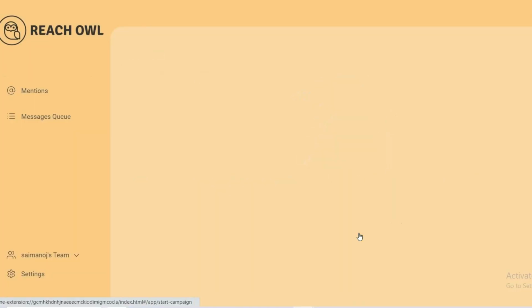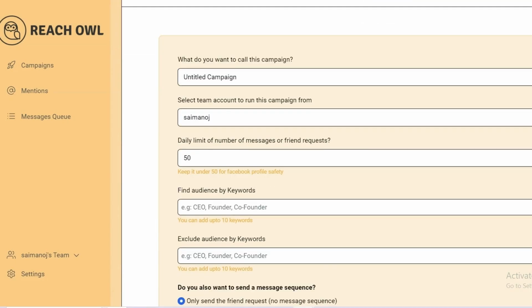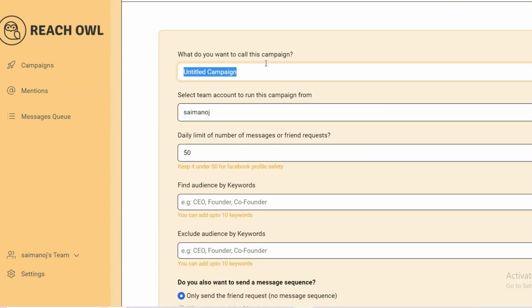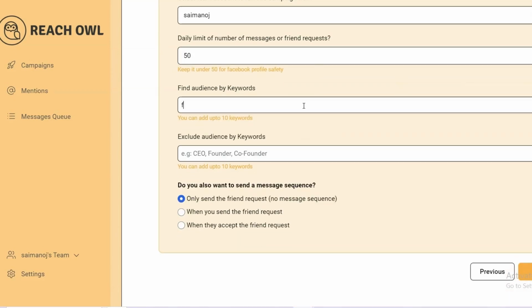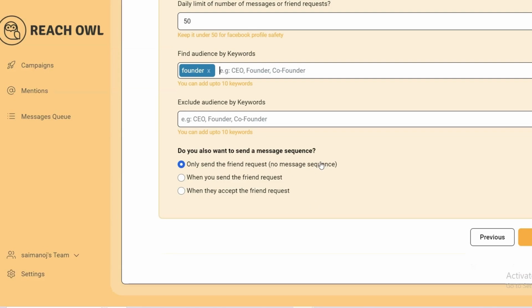Similarly, I am creating another campaign just to show you: send a friend request. You can see it's the same. Like that, you need to select the keywords. Here you can see it will only send the friend request, and when they accept the friend request, there will be no message sequence.